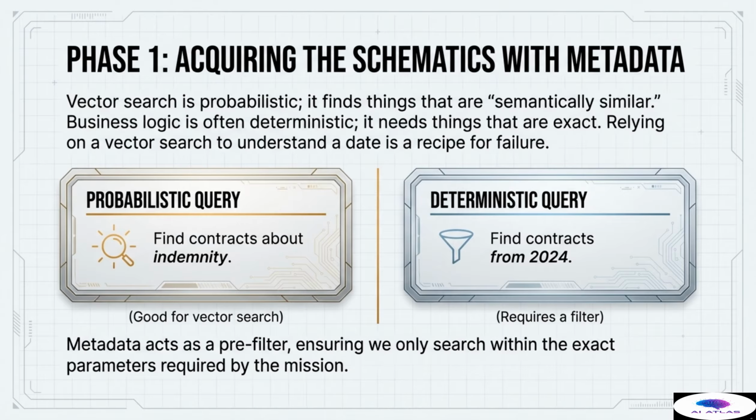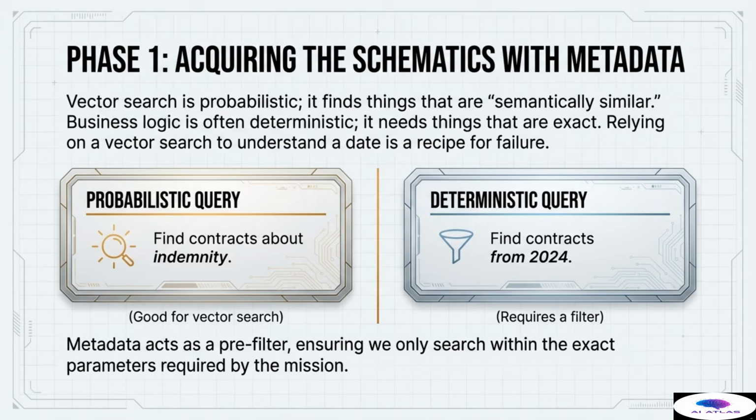Let's dive deeper into Phase 1, acquiring the schematics with metadata. Understanding the difference between probabilistic and deterministic queries is the cornerstone of effective RAG system design. Vector search, which forms the basis of our disguise phase, is inherently probabilistic. It finds things that are mathematically semantically similar. It's excellent for conceptual searches like find contracts about indemnity. It provides a highly relevant guess based on meaning.